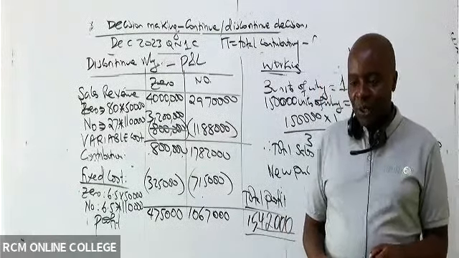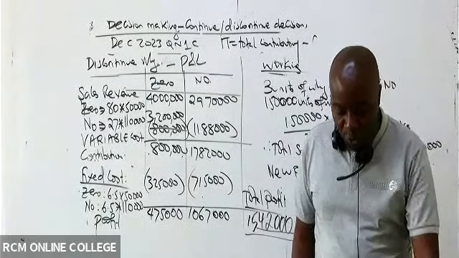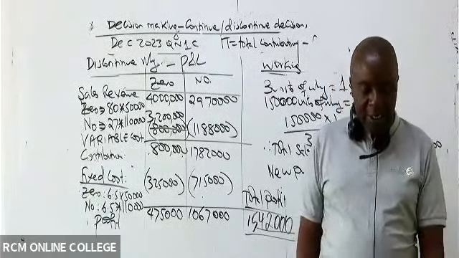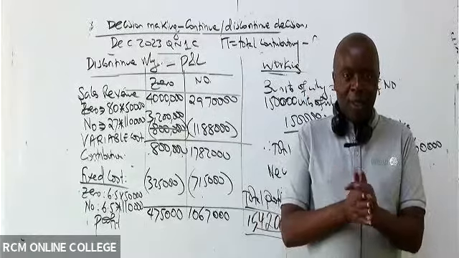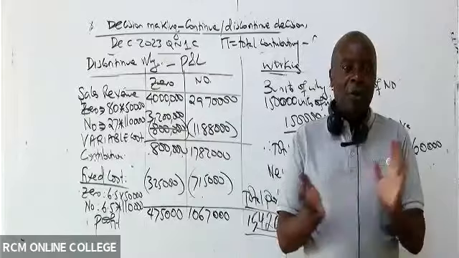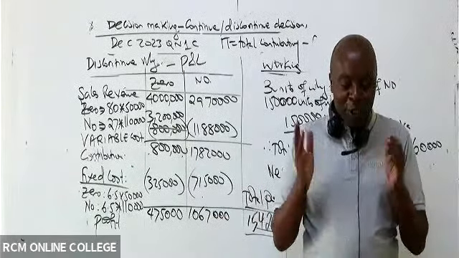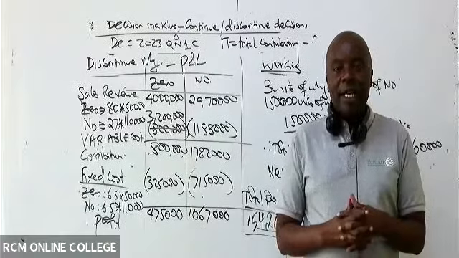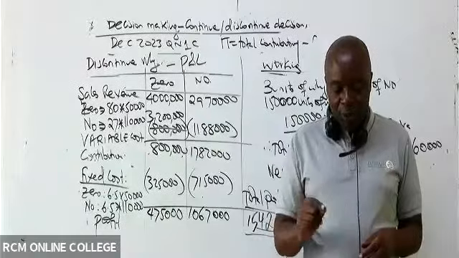We shall discontinue Y. So I can see we have a few minutes to 12. I can't start doing make or buy decisions now. I would want to leave you, and I'm not giving you any homework, because my way of teaching is to always encourage you guys to get ahead and revise what you have done. Try to look at what you have done.